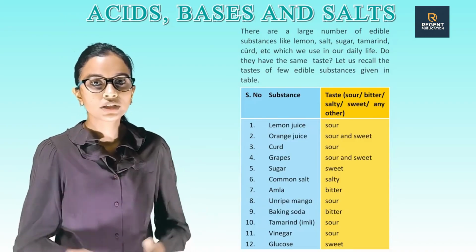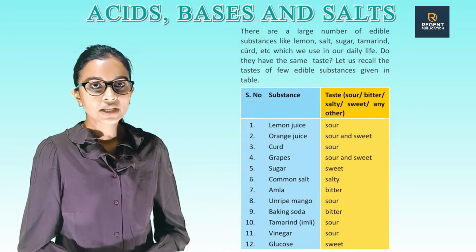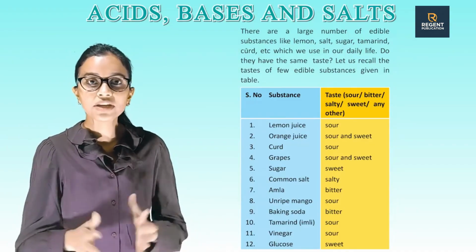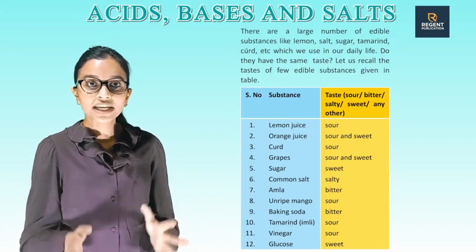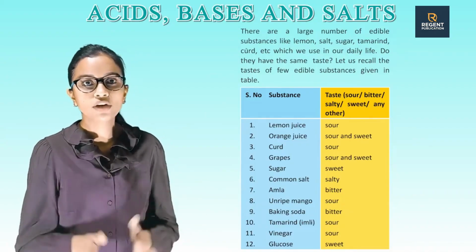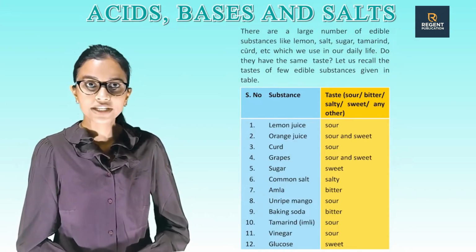Number 5, sugar. Taste: sweet. Number 6, common salt. Taste: salty. Number 7, amla. Taste: bitter. Number 8, unripe mango. Taste: sour. Number 9, baking soda. Taste: bitter.